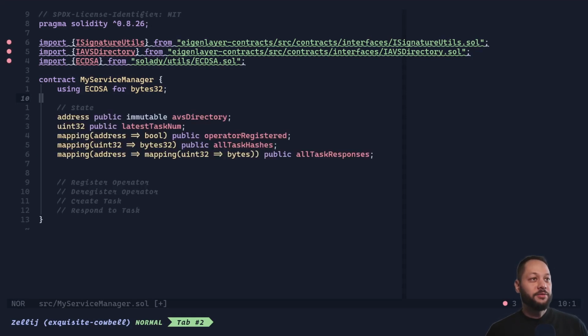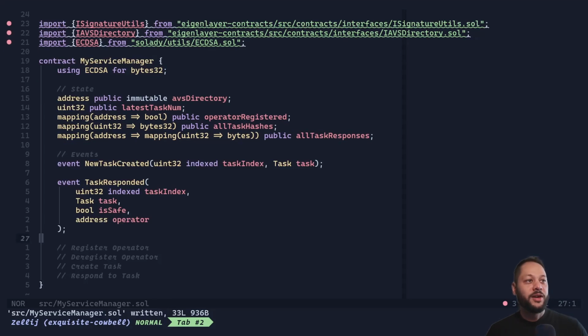Next, we're going to add a few state variables. Let's go over them one by one. We're going to want to store the address of the AVS directory that's on mainnet, and this will be set when we launch our constructor. Next, we're going to keep track of our tasks. So we're going to have a latest task number so we can increment that every time a new task is created. Finally, we have 3 different mappings. One to keep track of all the operators that are registered to our AVS service. Another mapping to keep track of all the tasks. And another mapping to keep track of all the responses to our tasks.